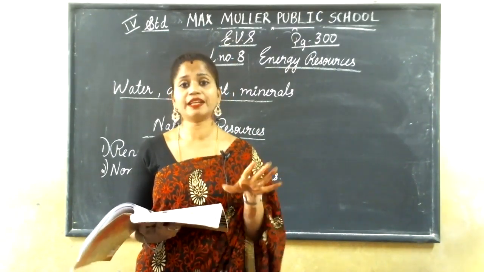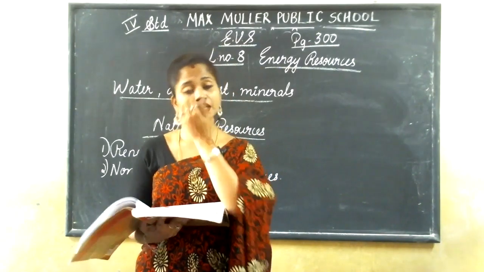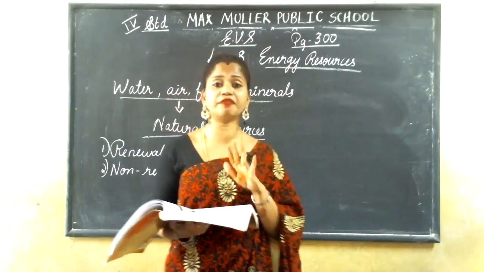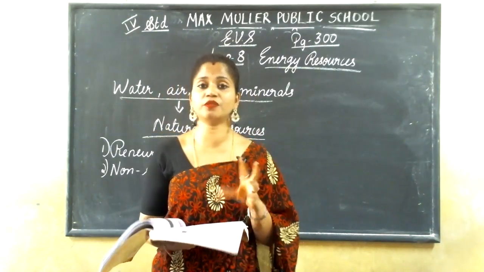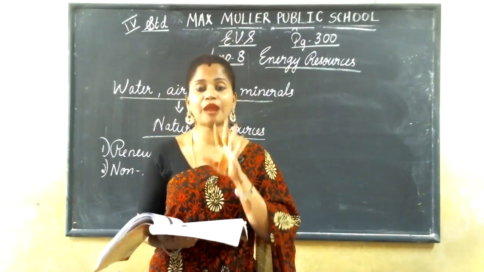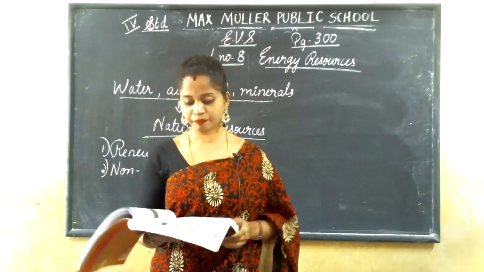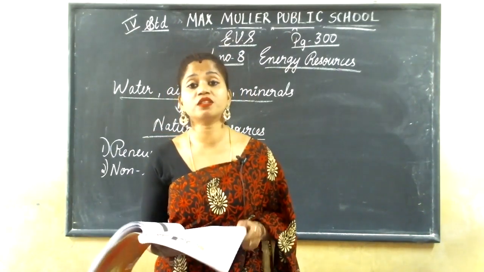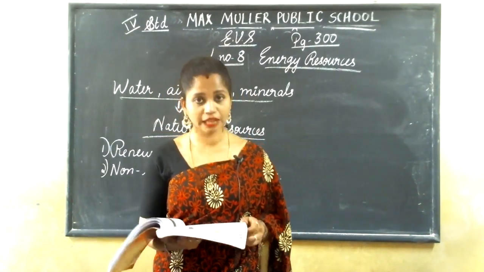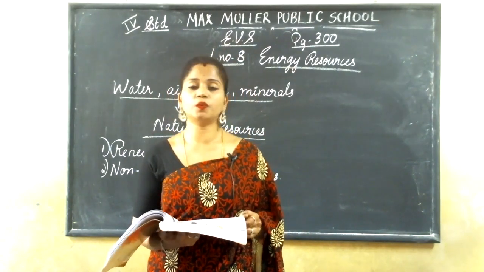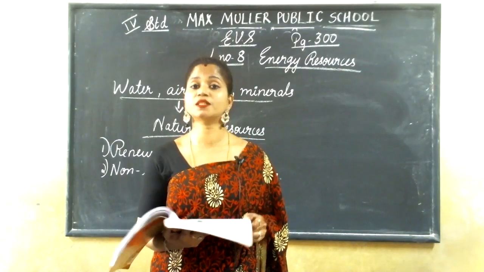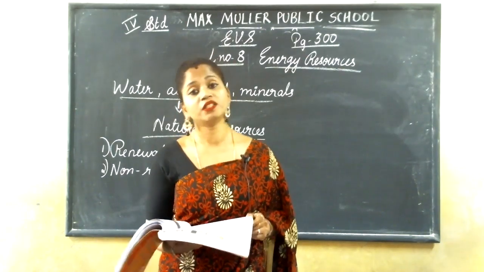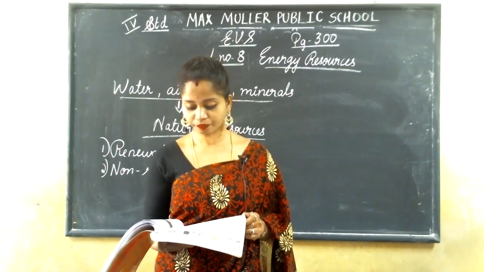All types of food which we take are from plants itself. And it also gives us oxygen to breathe. Can we breathe carbon dioxide? No, we can't. We need oxygen, fresh air. So plants give us oxygen to breathe.